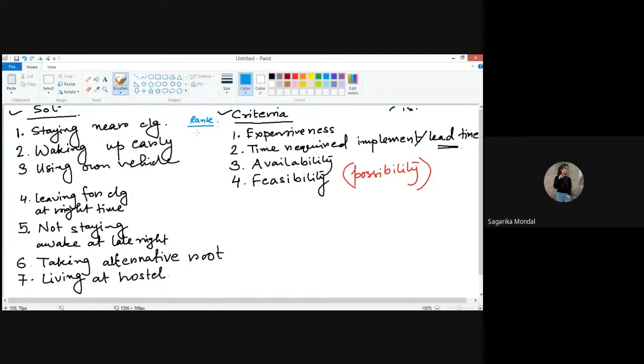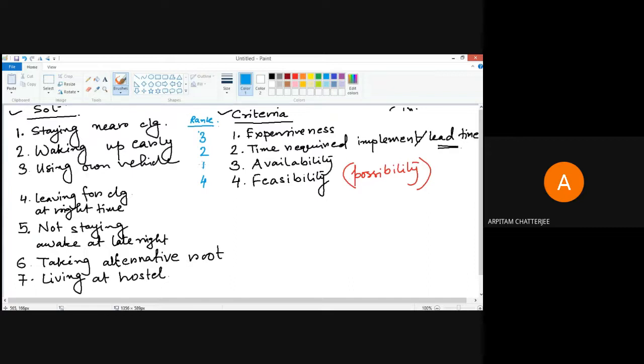For me, I guess feasibility will be on the top of the list and time required will be the second. Correct. So I will take feasibility, then time required, then maybe expensiveness, and then maybe, sorry, I'm doing it wrong. It's not correct. So first was feasibility, so I'm giving feasibility 4. Then expensiveness I'm giving 3. Then time required I'm giving 2, and availability I'm giving 1. Correct? So this is the priority of the criteria.